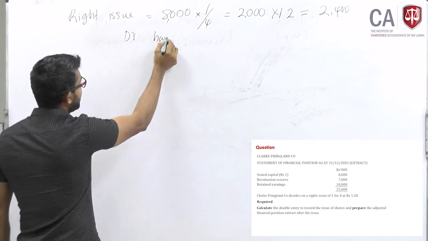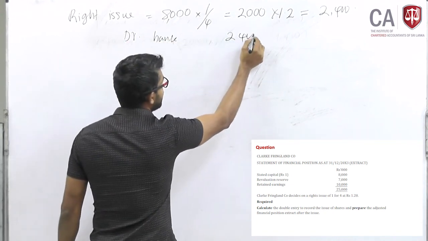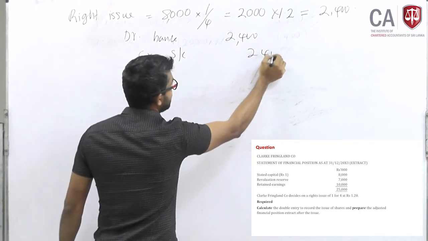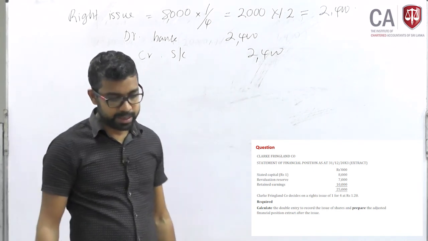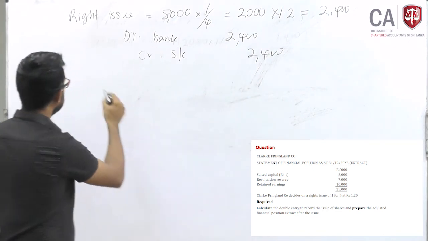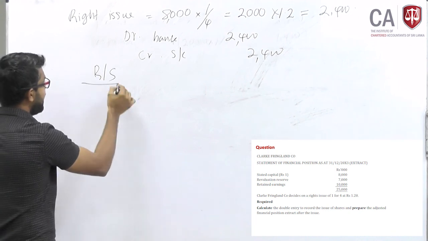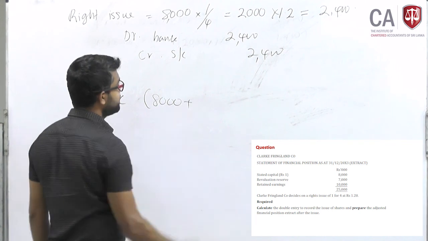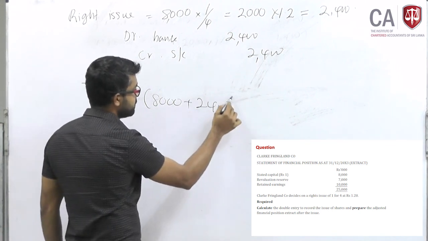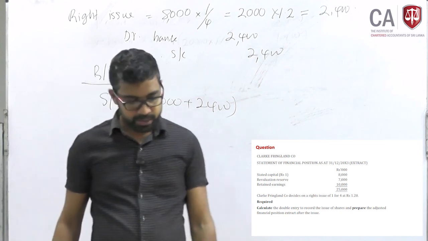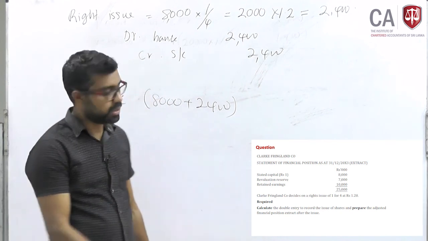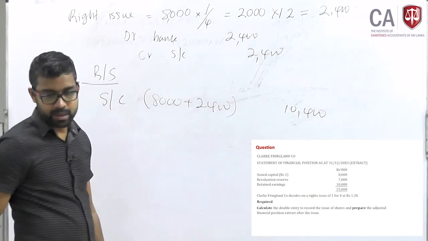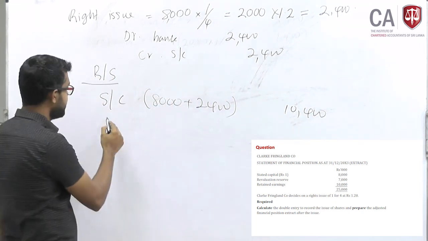First of all, they are asking for the double entry. Debit bank, which means cash, 2,400. Credit share capital 2,400. So this is the double entry. In the balance sheet after this share issue, share capital, right now you have 8,000 plus 2,400, altogether 10,400. Revaluation reserve will not change, it remains unchanged.